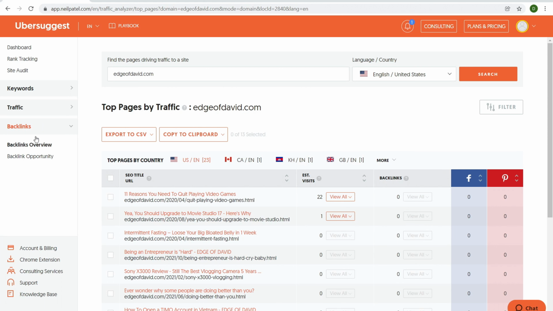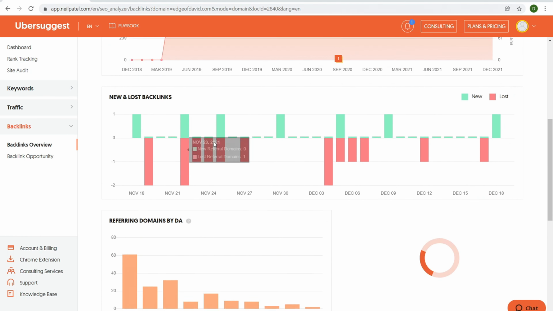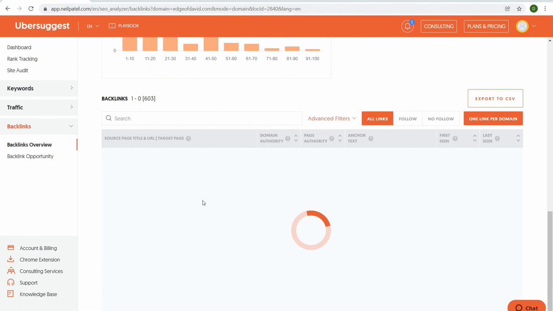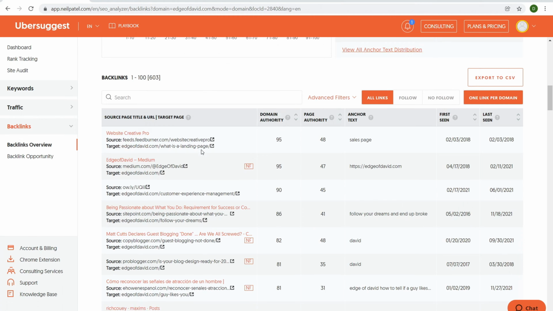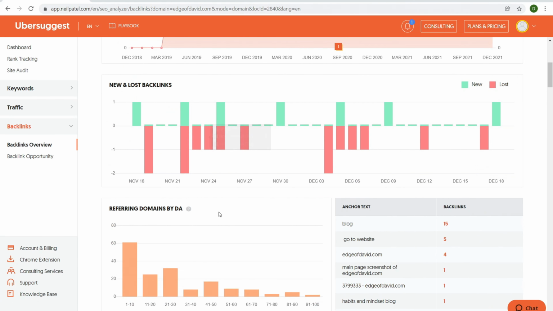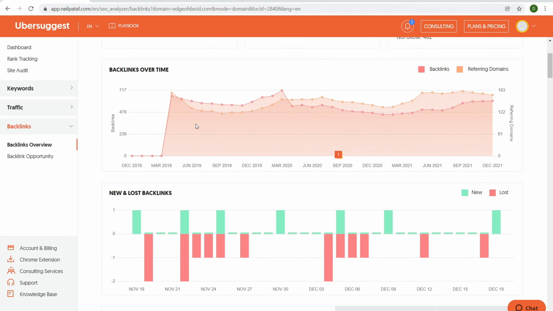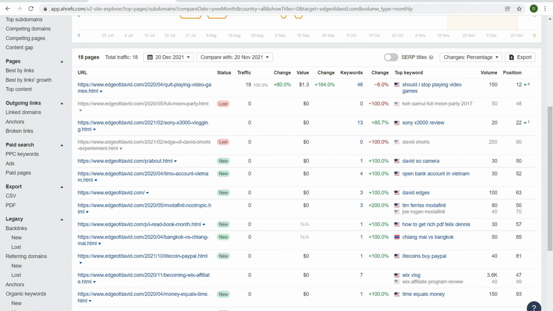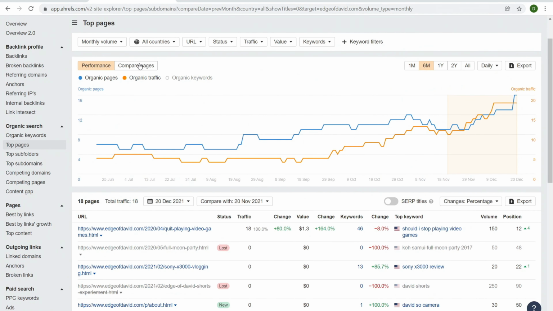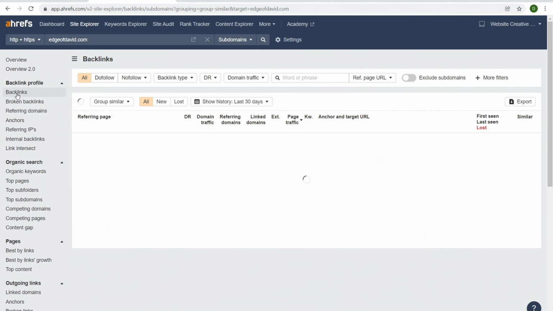Then over here, we have backlinks. You can take a look at where a website's getting their backlinks from. So we have backlinks overview, and then new and lost backlinks. Then we come down here, and it'll generate a report of all the different backlinks you have. So you can find related content that your competitors are getting links for, that you could potentially get links for, etc. And it's just helpful to know where people have mentioned you sometimes. To do that with Ahrefs, very simple. We have backlink profile, click on backlinks.